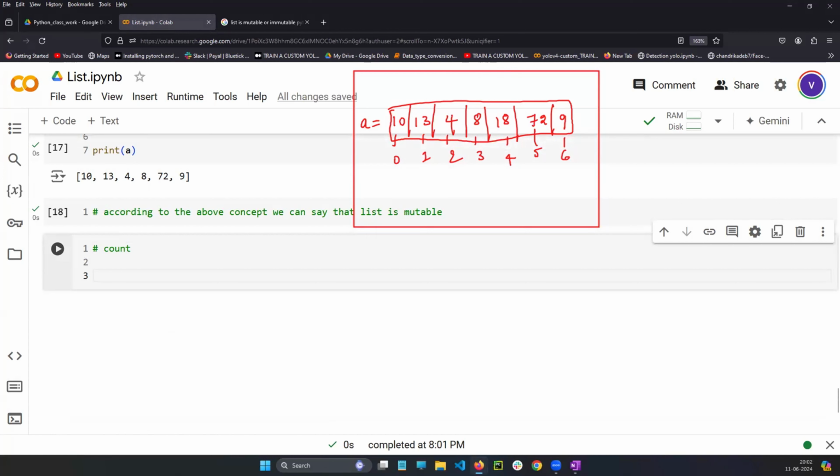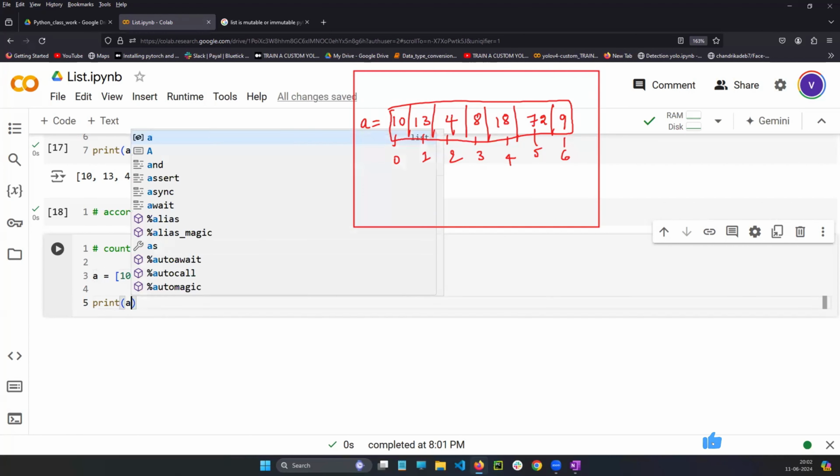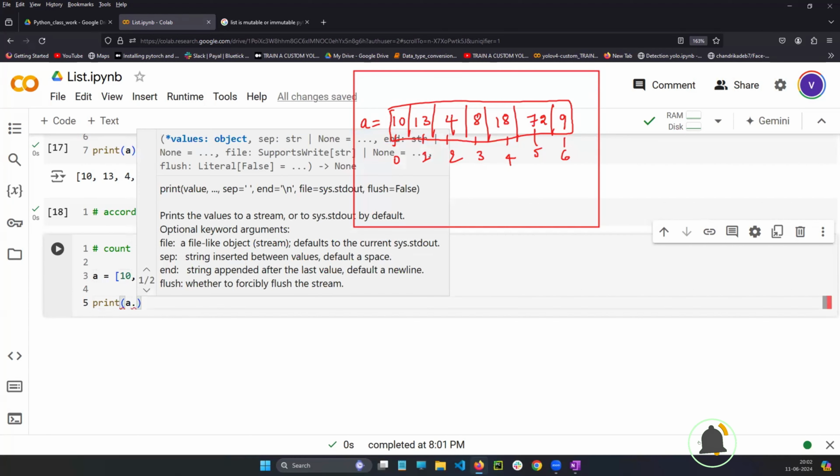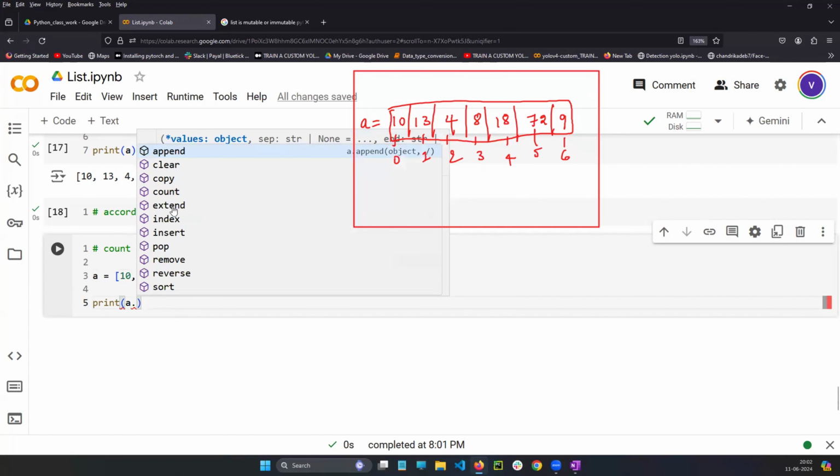It will just sit and count. For example, if I write A equals 10, 20, 15, 10, 15, 5, 8, 10, and print, A is a variable which is holding a list.